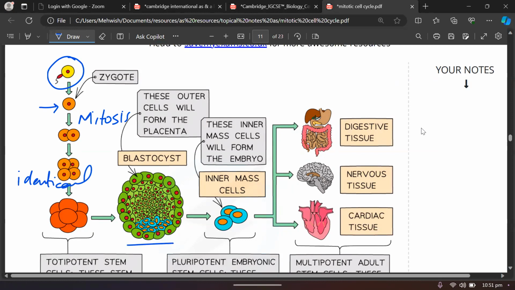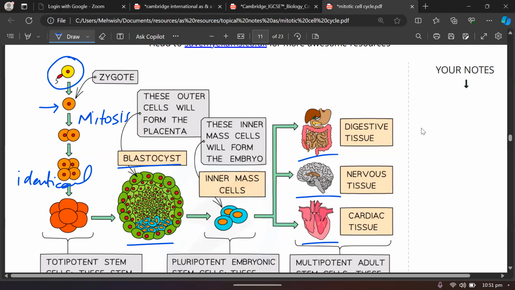This is also called a blastocyst. There is no need to memorize this term at your level, but yes, this is a blastocyst, right? And you can simply call it an embryo. And then this embryo develops a placenta, and then gets specialized to make heart, cardiac muscles, brain, digestive system, and all these structures will develop in a baby's body.